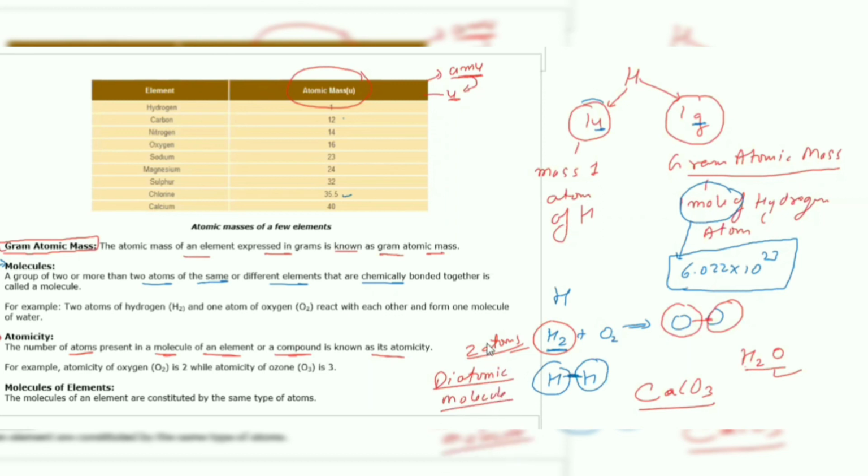A molecule consisting of two atoms is known as a diatomic molecule. This H2O molecule consists of three atoms, two hydrogen atoms and one oxygen. Hence, it is known as a triatomic molecule. That is atomicity, just the number of atoms present in a given molecule.